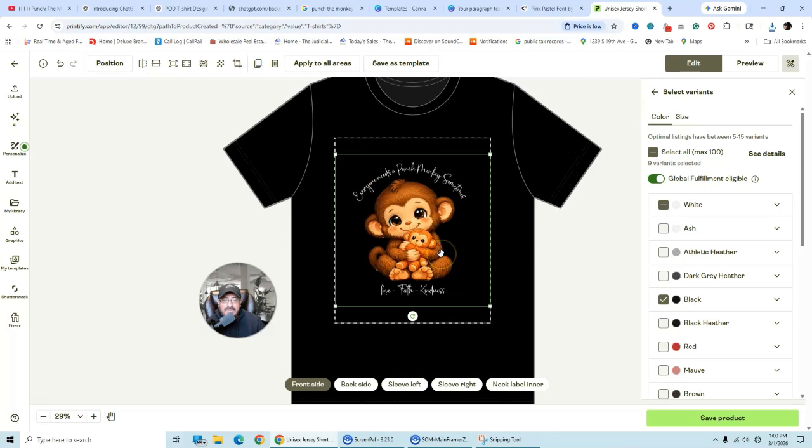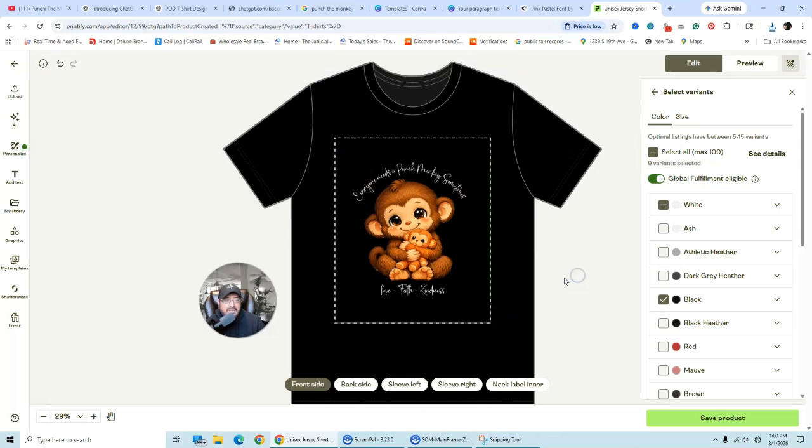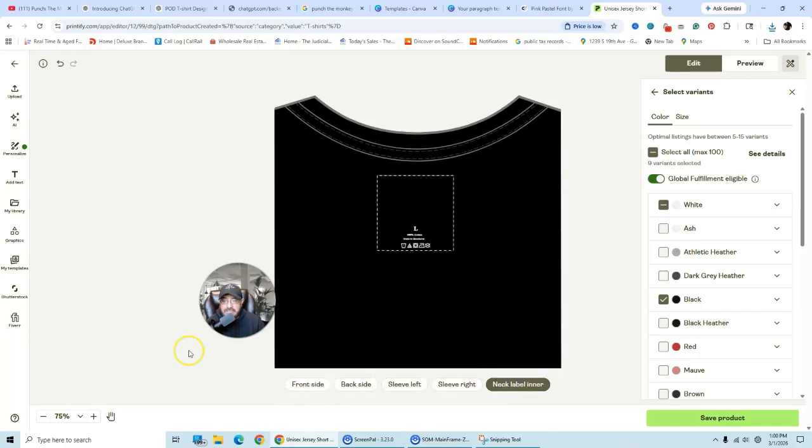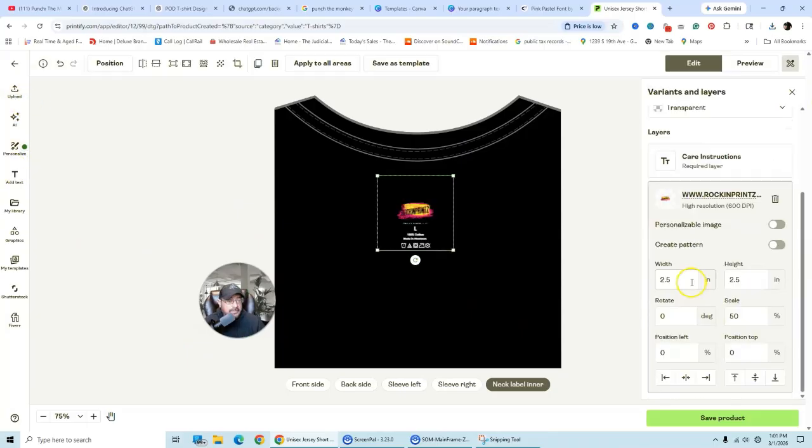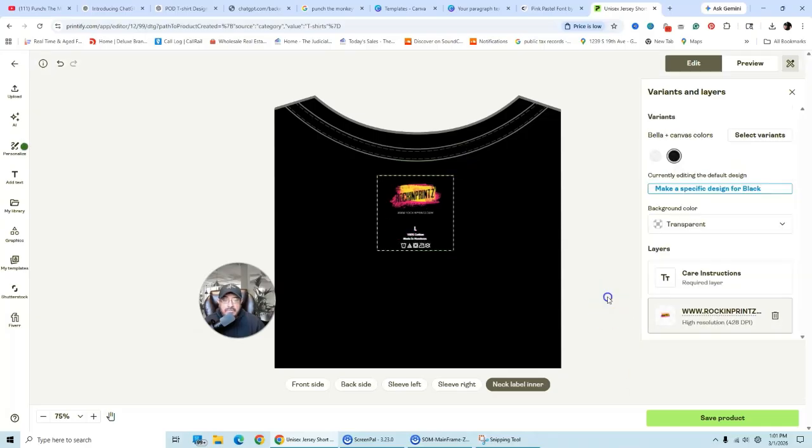And you can see that it looks cute, right? And if you've never used Printify, it is neat. You can click here, and you can actually put your brand label on here. On certain t-shirts you can, certain t-shirts you can't. You can increase the size, so we're going to do a 3.5. We're just going to go down so it goes up, and you got your label.